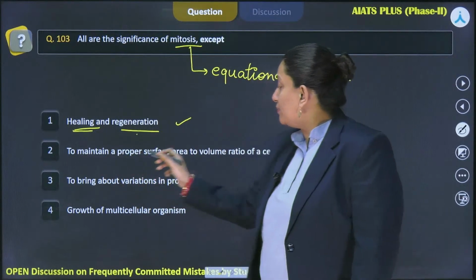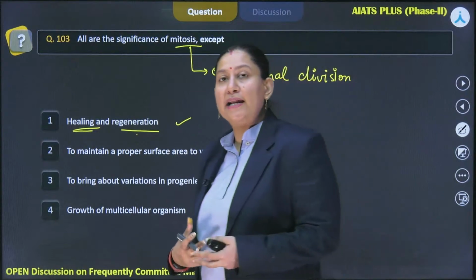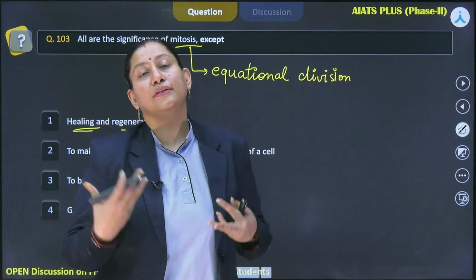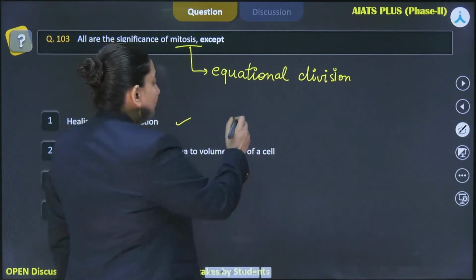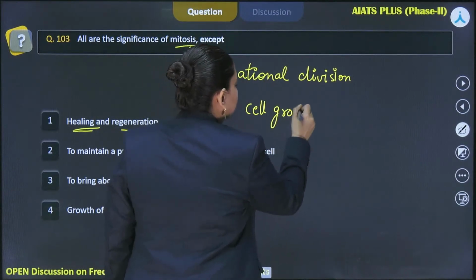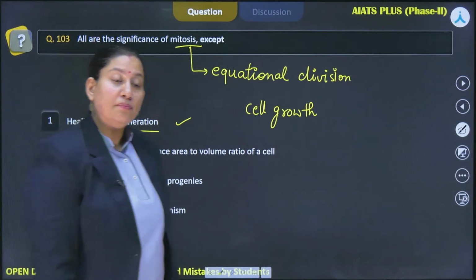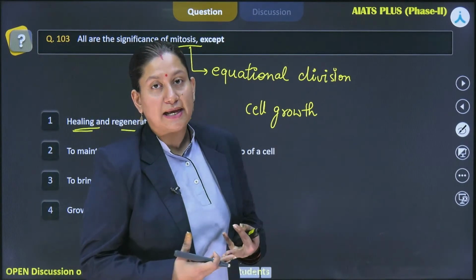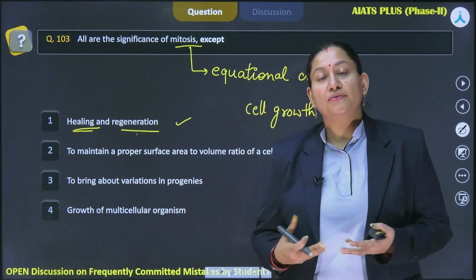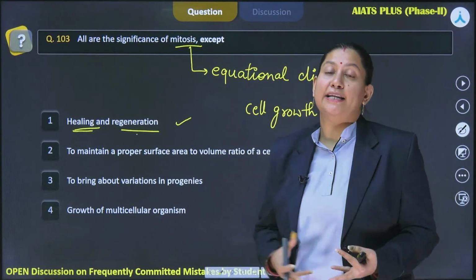Then it says to maintain a proper surface area to volume ratio of a cell. So basically what happens is that when we talk about the interphase, a very big event of the cell cycle, during that phase, one thing continuously occurs, that is cell growth, right. Now why we are saying that cell growth is continuously occurring? Because when we see different phases of cell cycle like G1 phase, S phase or G2 phase, there is a continuous synthesis of, let's say, RNA, proteins, and in S phase specifically DNA also.